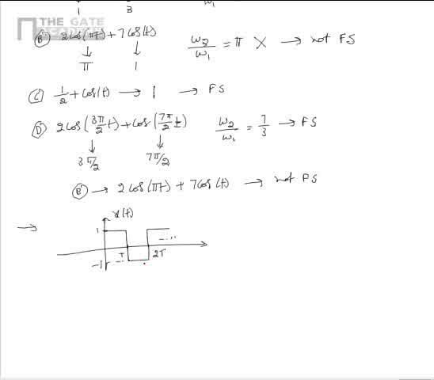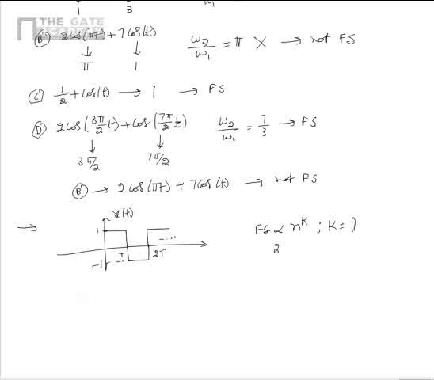If we consider the alternate Fourier series expansion of x of t, find the power of n for which the Fourier series coefficients are proportional to n power k, then find the value of k. So it's given that for the given signal x of t, in the alternate Fourier series expansion, the Fourier series coefficients are directly proportional to n power k, and here we need to find the value of k.